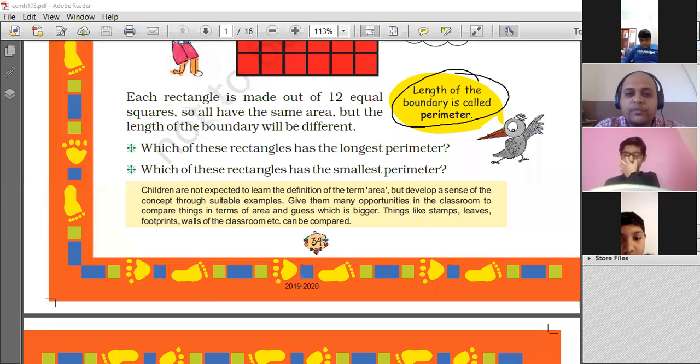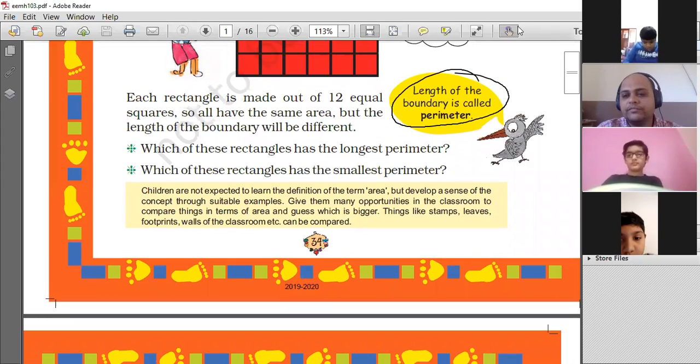Yes, Nirja, somewhere you made a mistake, beta. That's all right. Use the formula which I just showed you. And this is a formula which we have done previously also. We have done this type of formula, finding area and perimeter. Yes. So length of the boundary is called a perimeter. Okay. This is the definition of perimeter.